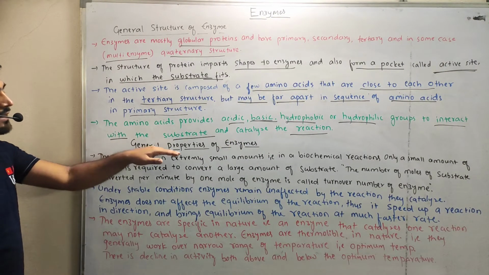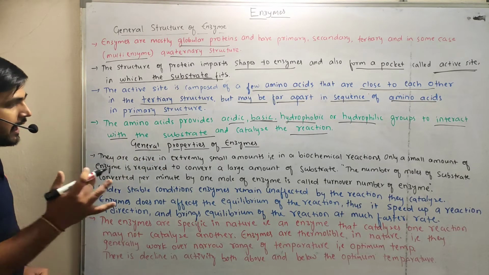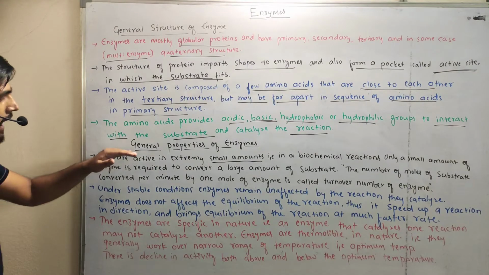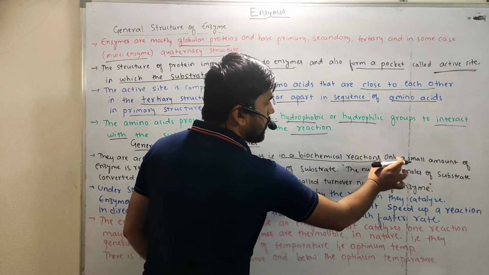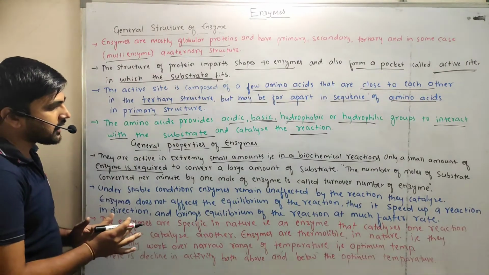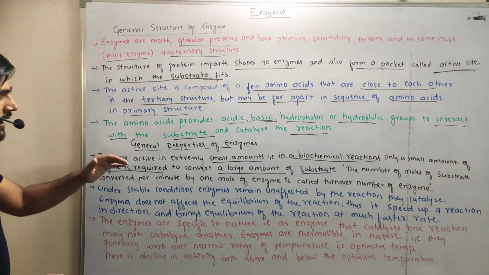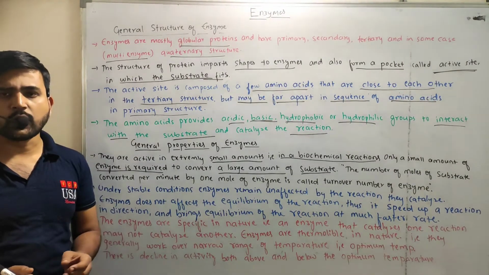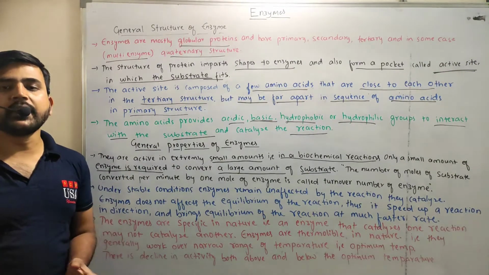Next is the general properties of the enzymes. They are extremely active when present in small amounts, right? In a biochemical reaction, only a small amount of enzyme is required to convert a large amount of substrate. Enzymes are not required in huge amounts. Only a minute amount of enzyme is required to complete the whole reaction.